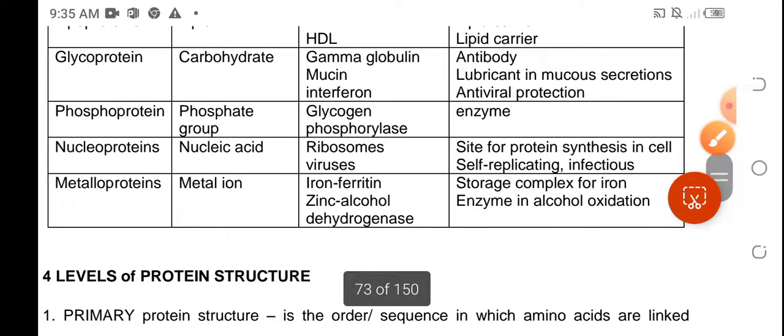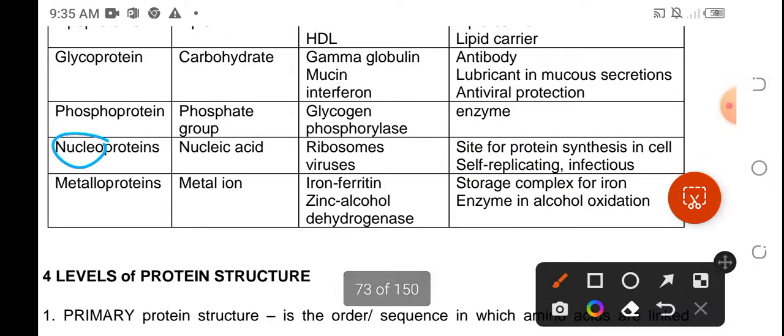And then we have nucleoproteins. Nucleoproteins, the prosthetic group here is the nucleic acid. We have ribosomes, which is a site for protein synthesis in the cell. And we also have nucleoproteins in the form of viruses, which are self-replicating and very infectious.